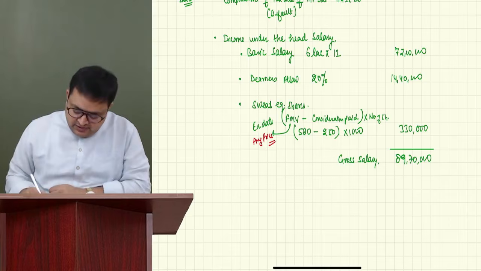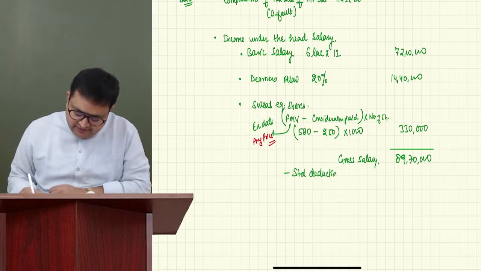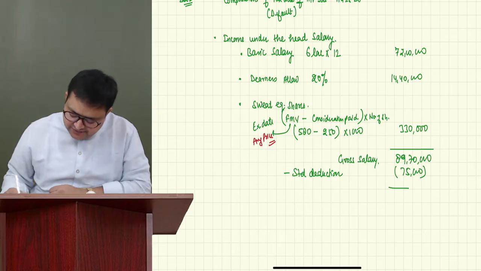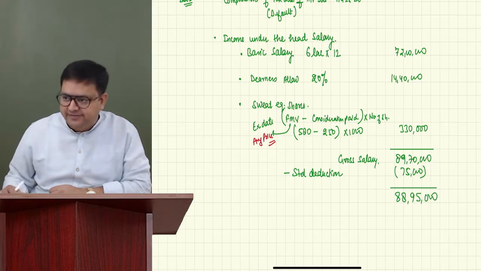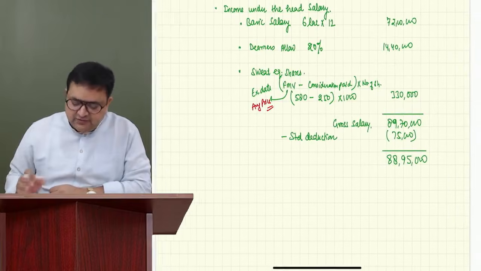Now, we have to give standard deduction always. And since the person is following the optional regime, 75,000 would be the deduction. So his salary income is 88 lakh 95,000. Correct. 8895. This is the salary income.